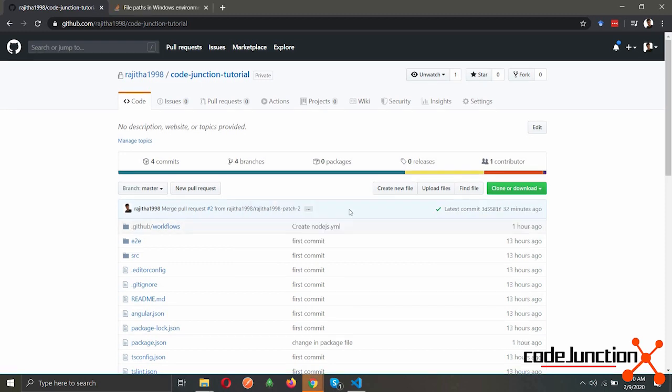In the first part of this tutorial, I told you that having two builds in different environments would give a value-added advantage. So let me demonstrate that with a small code change.